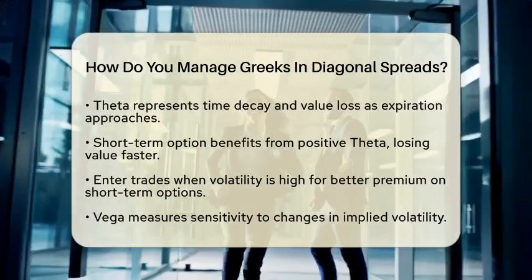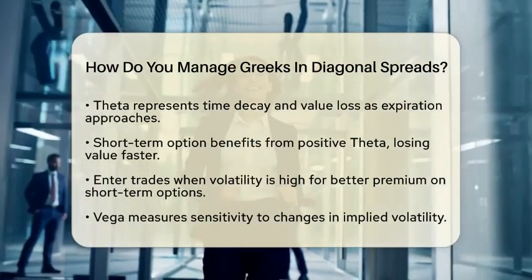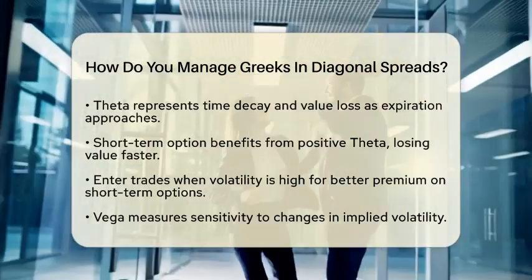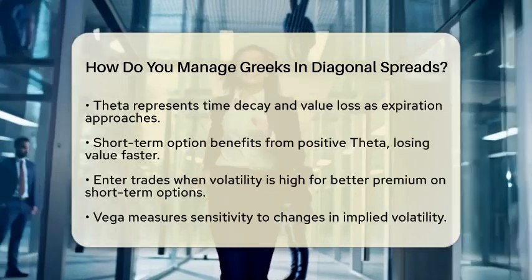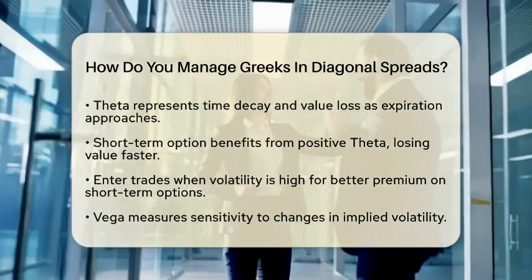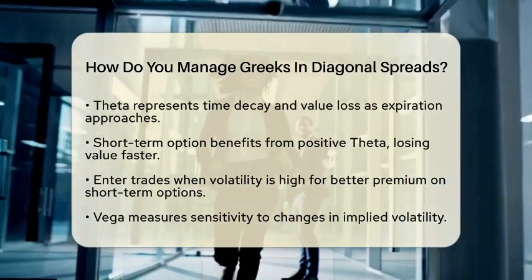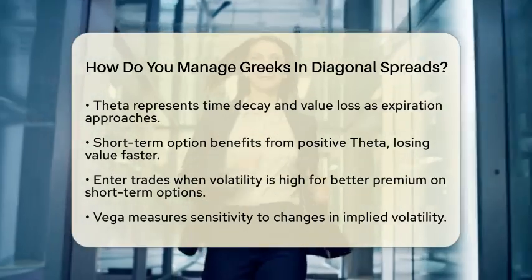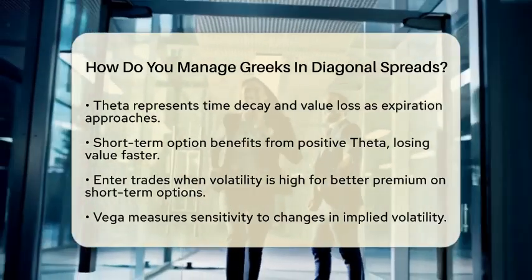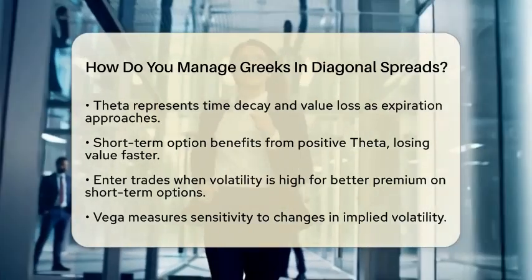Next up is theta, which represents time decay. This is how much value the option loses as it approaches expiration. In a diagonal spread, the short-term option benefits from positive theta, losing value faster, which is good when you are short that option. The long-term option has negative theta, losing value more slowly.